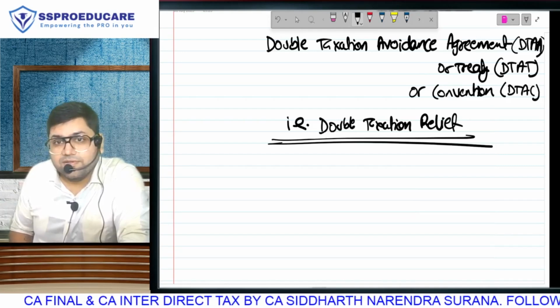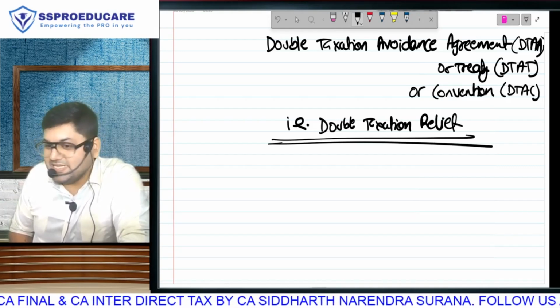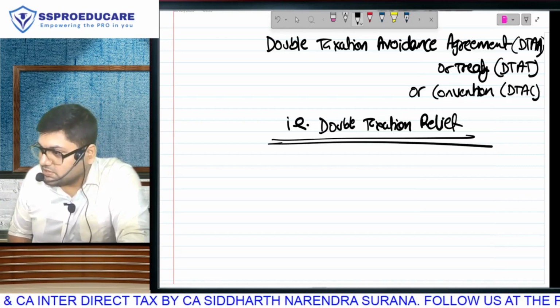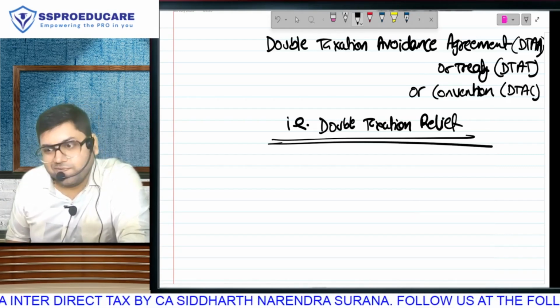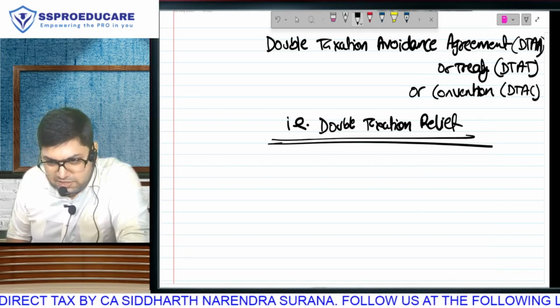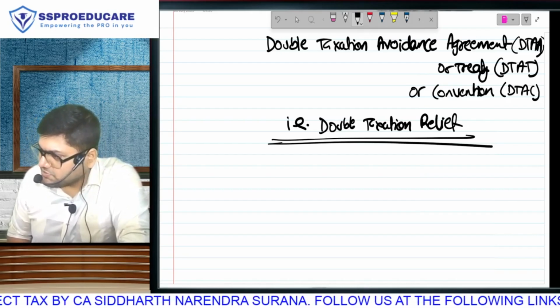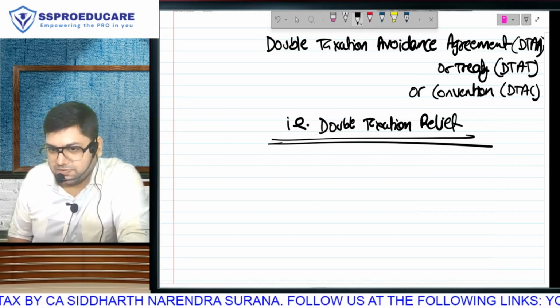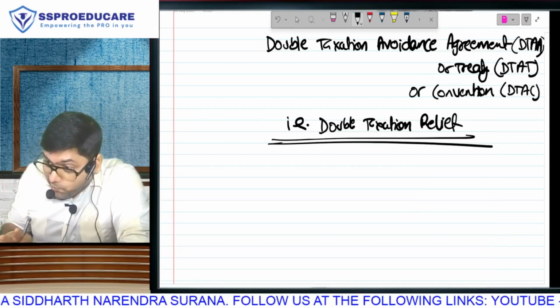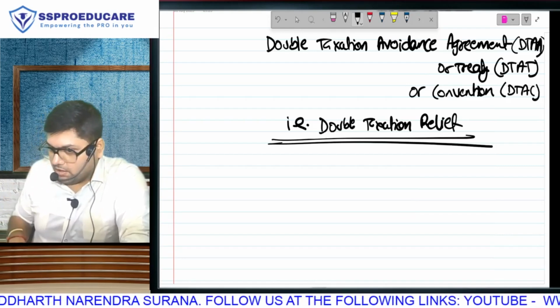And third, it is a very easy chapter. If the question comes for 6 to 8 marks, believe me, you can get full marks. Unless you make some silly, stupid calculation mistake, it is possible to score full marks in this question. So, easy, important, and scoring.